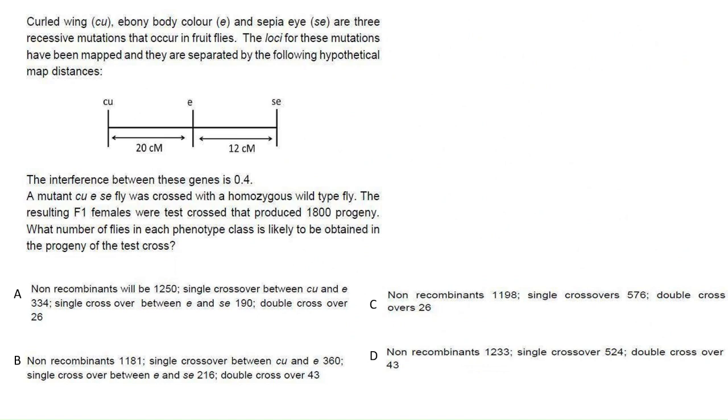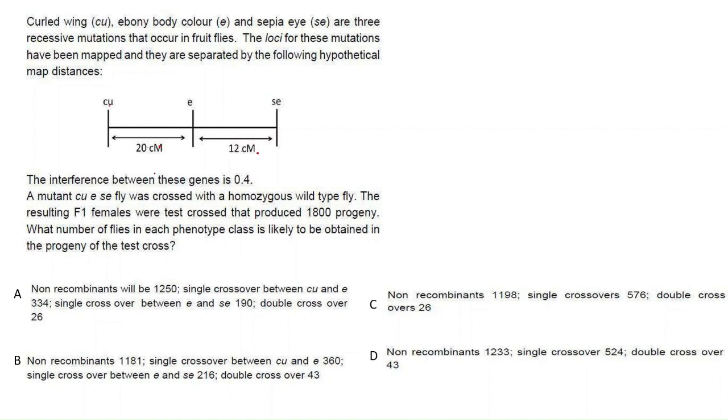Next, curled wings, ebony body color, and sepia eye are three recessive mutations that occur in fruit flies. The loci for these mutations have been mapped and they are separated by the following hypothetical map distances. Cu to E is 20 centimorgan, E to Se is 12 centimorgan.